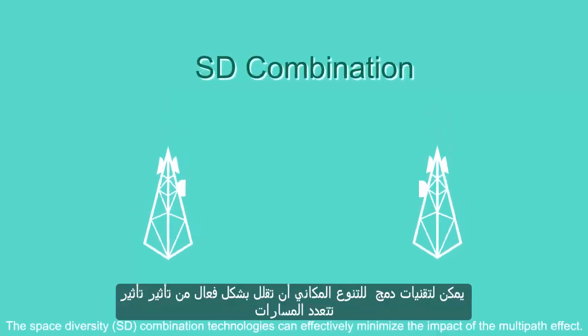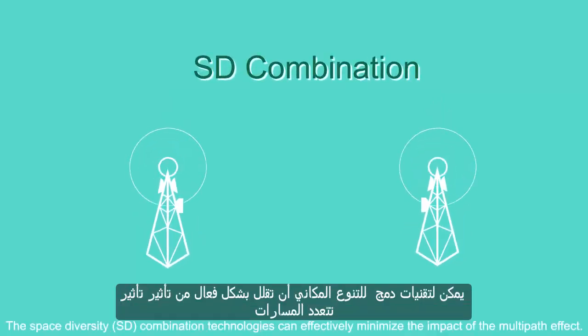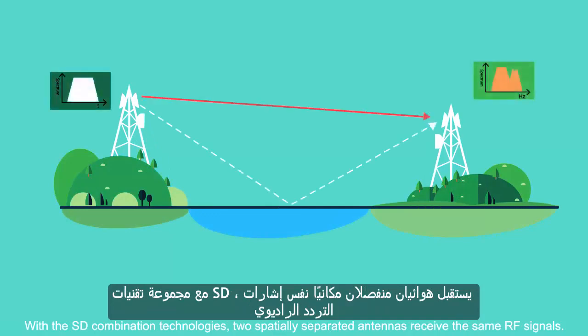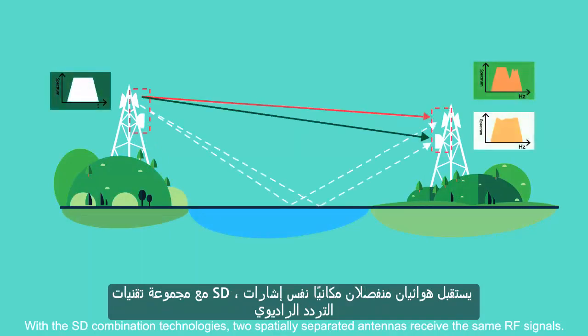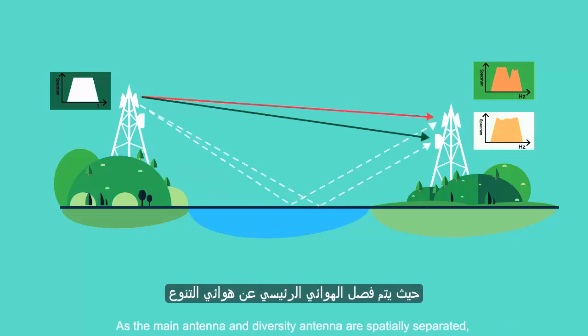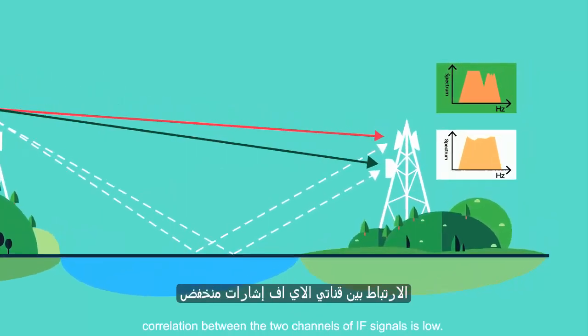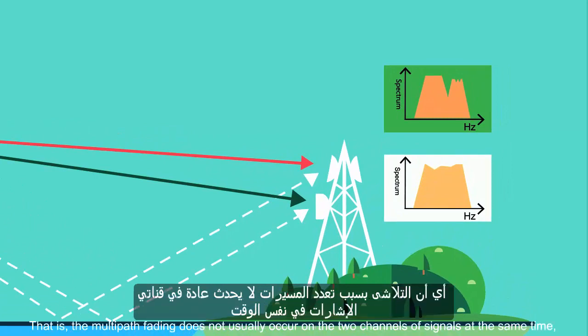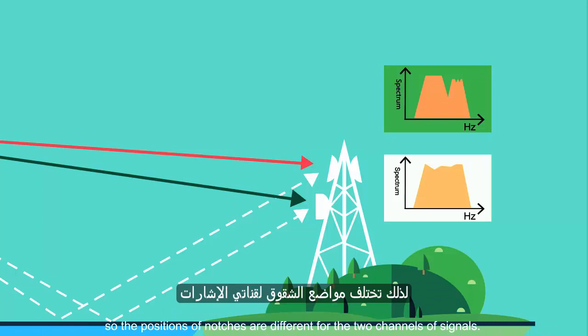The space diversity (SD) combination technologies can effectively minimize the impact of the multipath effect. With the SD combination technologies, two spatially separated antennas receive the same RF signals. As the main antenna and diversity antenna are spatially separated, correlation between the two channels of IF signals is low. That is, the multipath fading does not usually occur on the two channels of signals at the same time. So the positions of notches are different for the two channels of signals.